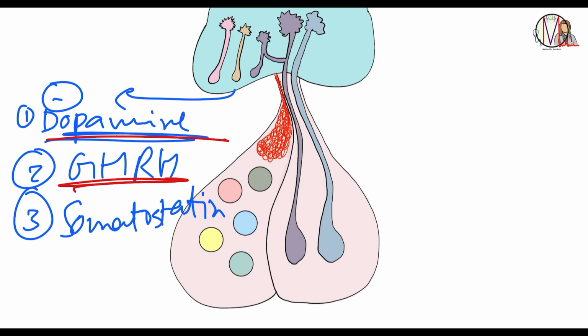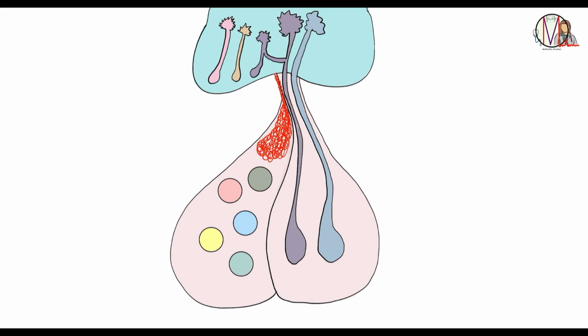Growth hormone releasing hormone will give a positive stimulus to the somatotrope to produce growth hormone, whereas somatostatin will inhibit this somatotrope from releasing growth hormone. And the last nucleus was preoptic nucleus, which is responsible for production of GnRH.